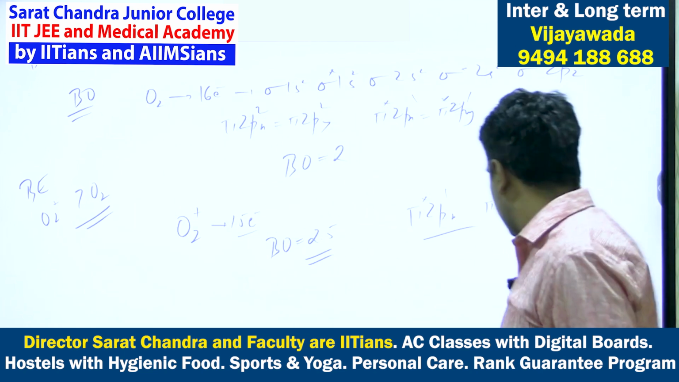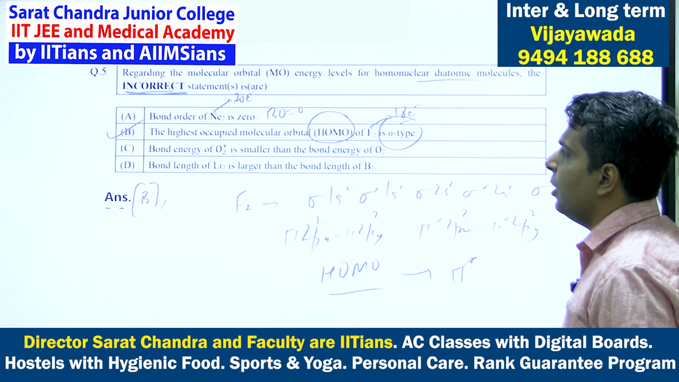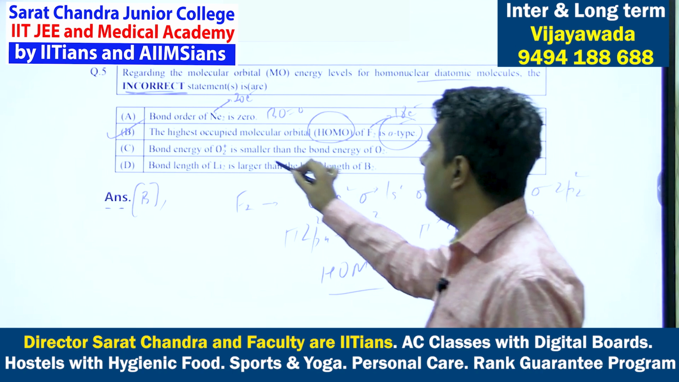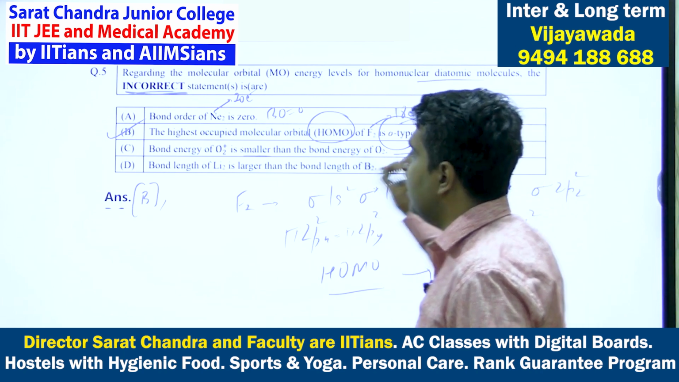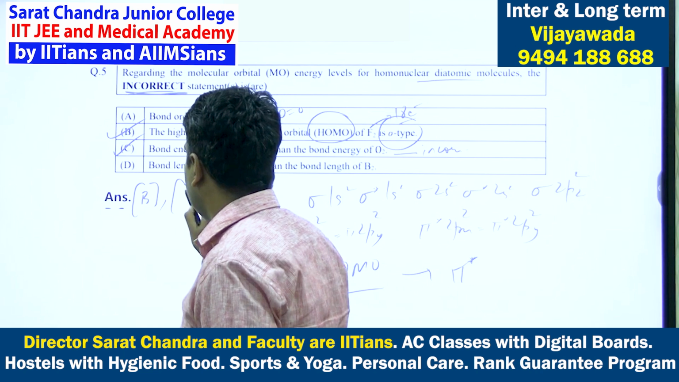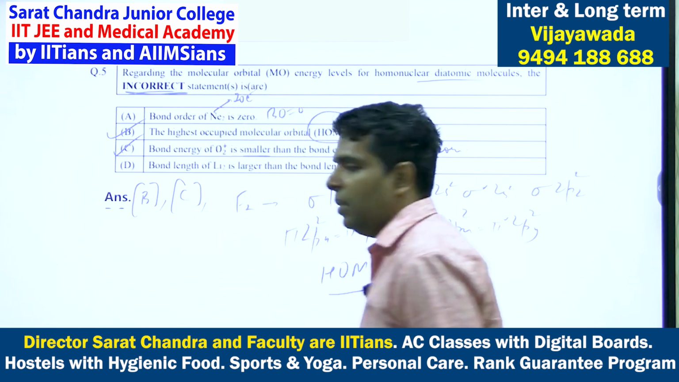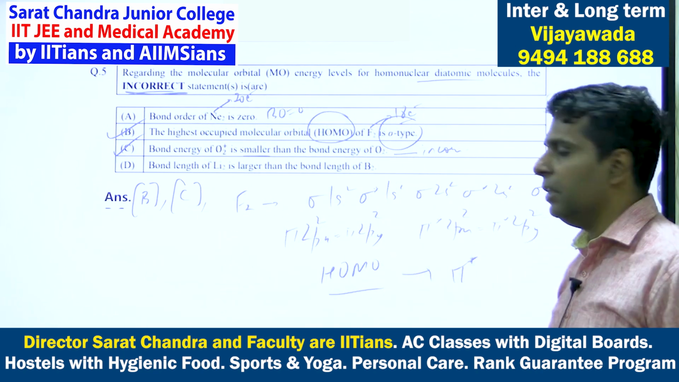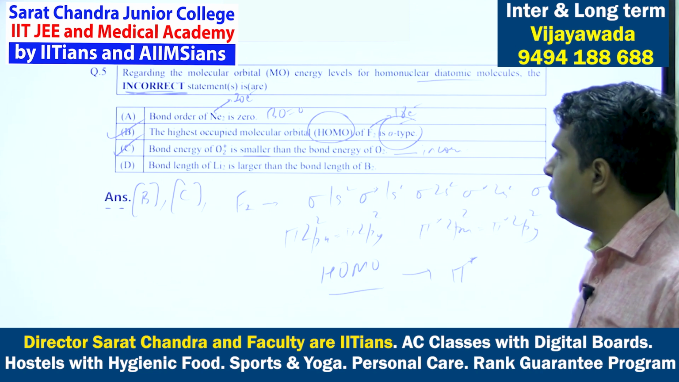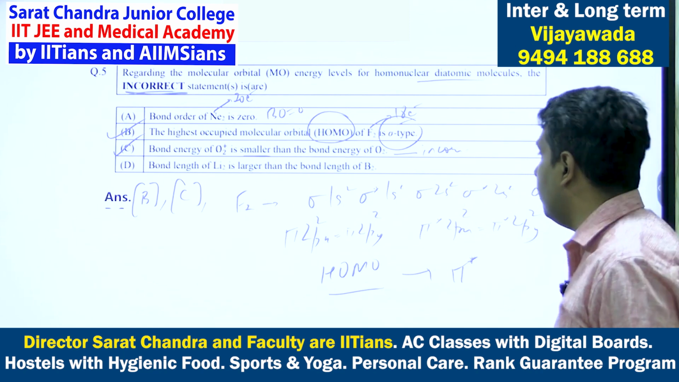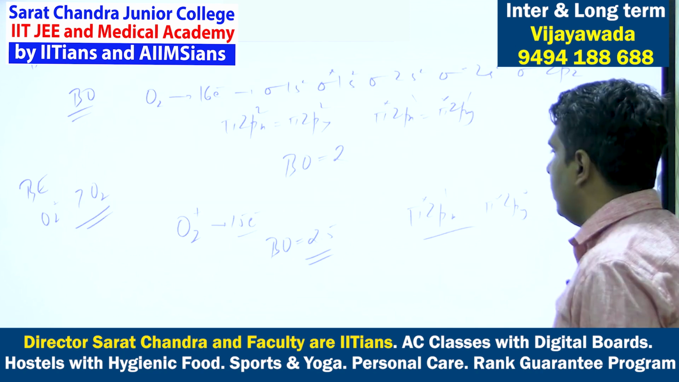Right? So C option is saying bond energy of O2 plus is smaller than that of O2. That is incorrect. So you have to tell which one is incorrect. So C will be also the answer. So B and C are answers. A is not the answer. Let us check the last option also. D option: bond length of lithium plus 2 is larger than bond length of boron plus 2. So lithium plus 2.